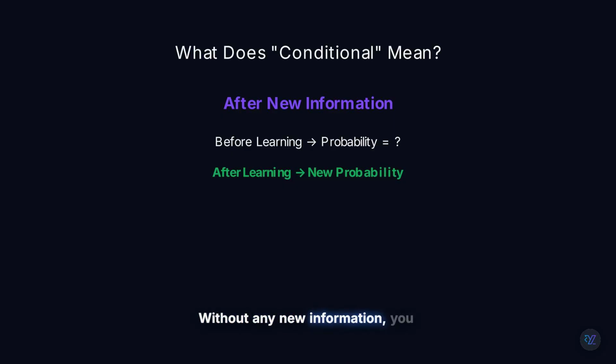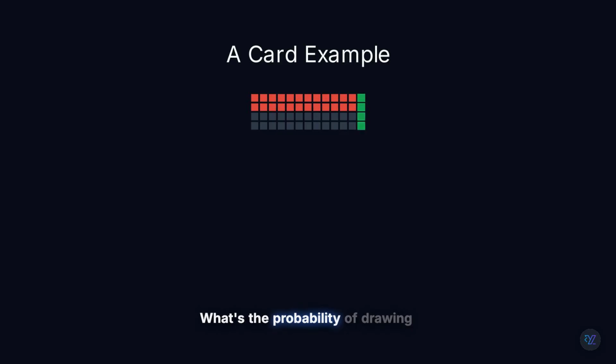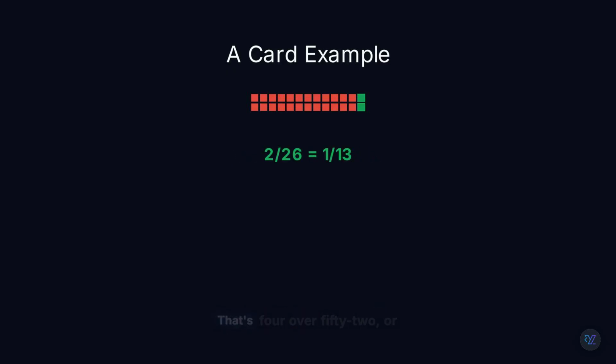Without any new information, you have one probability. After learning something, you have another. Conditional probability is simply the probability after new information arrives. Let's start with a familiar question. What's the probability of drawing a king from a standard deck? 4 kings, 52 cards, that's 4 over 52, or 1 over 13.